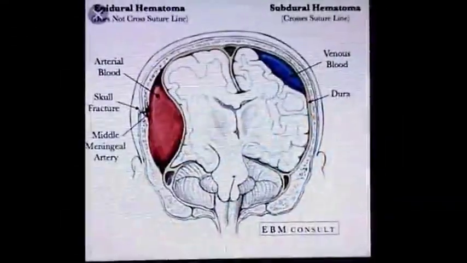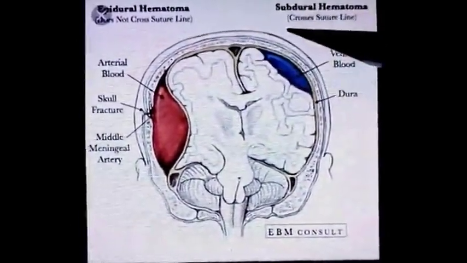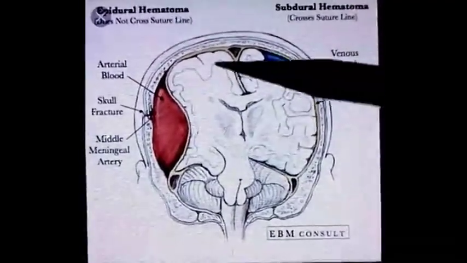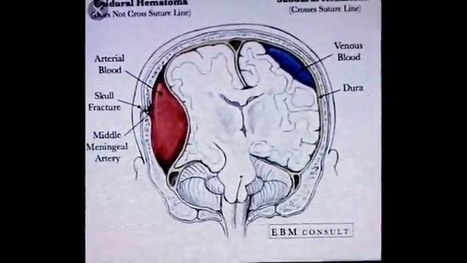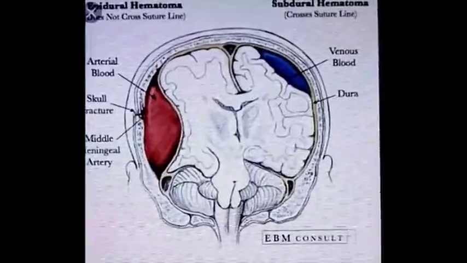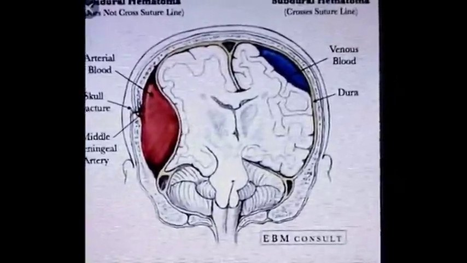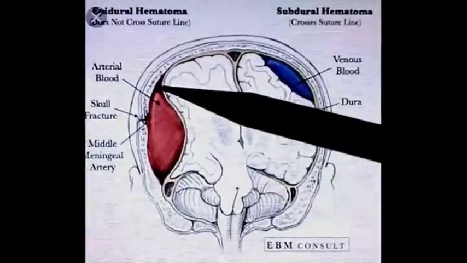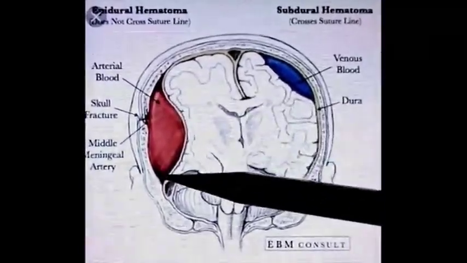Next condition is epidural or extradural hematoma and subdural hematoma or hemorrhage. Both the conditions are common. The difference between extradural and subdural hemorrhage is that the hematoma in the epidural hemorrhage forms between the skull bone and the outer layer of dura mater.